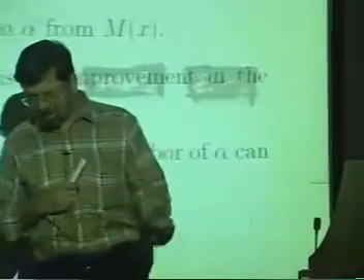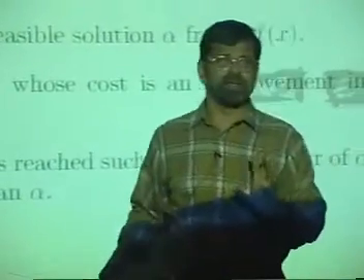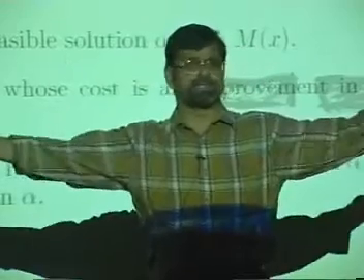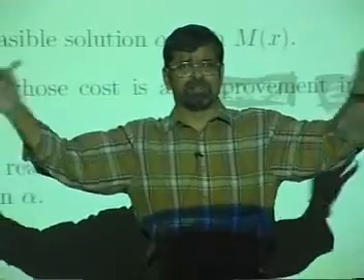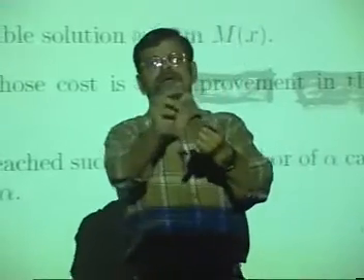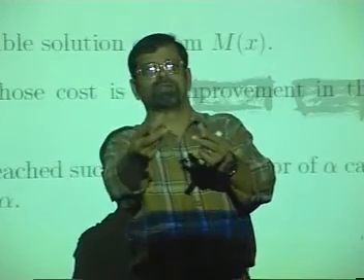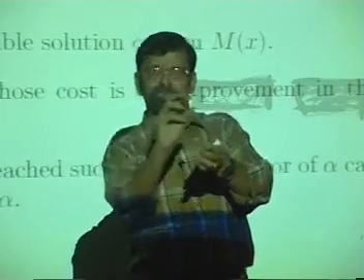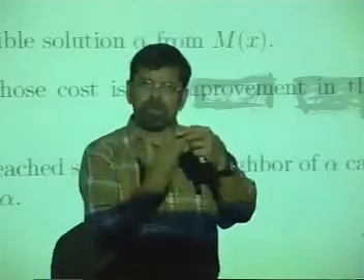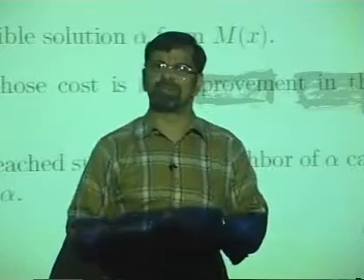Local search algorithms are very simple to implement and extremely efficient. That is because you are not going to do any great analysis here. You start from some solution, and to go from that solution to its neighbor you need an algorithm. That is, from one solution to another solution, the transformation process should be very simple. Invariably it will be very simple. The very definition of neighborhood itself will tell you how to go from one solution to another solution.